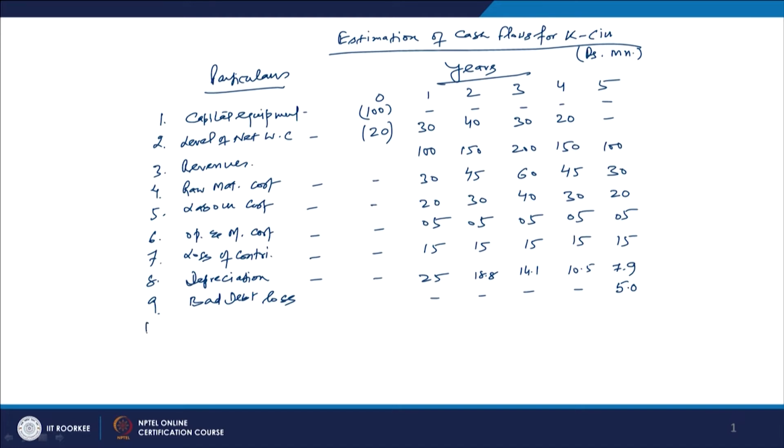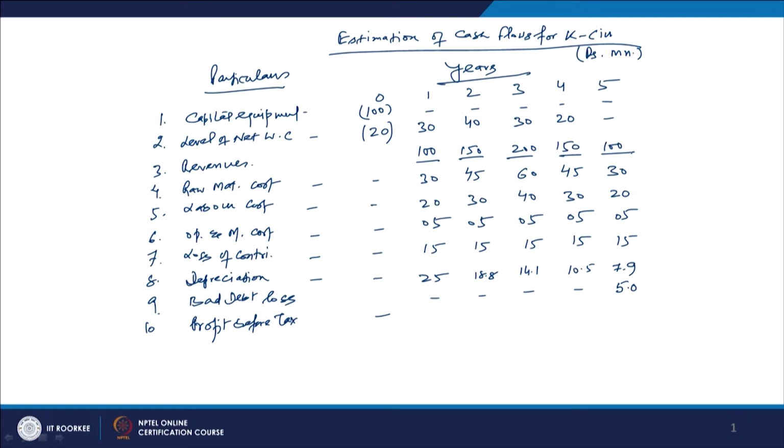So, the next thing we have to take into account is the PBT, profit before tax. This is called PBT, profit before tax, because here we have the revenue, right. This revenue is already calculated by us, and all the others are the cost figures, including the loss and the opportunity cost. So, if you look at this, you can easily find out the profit before tax.